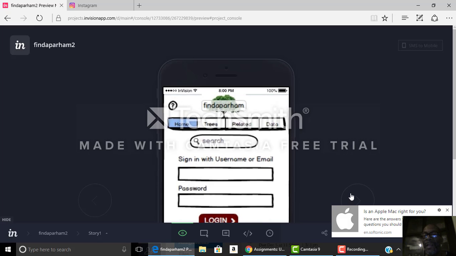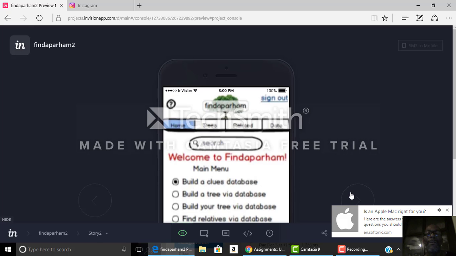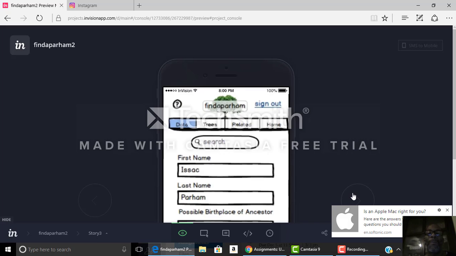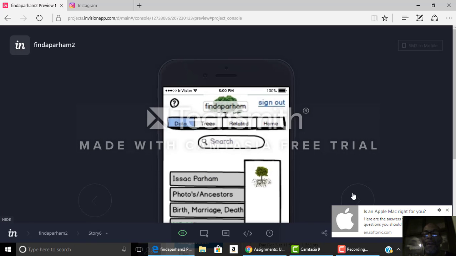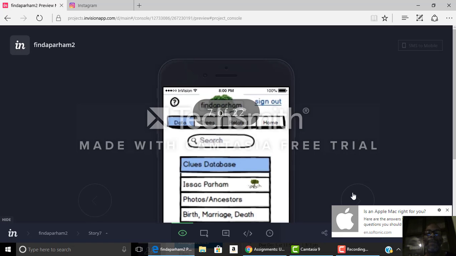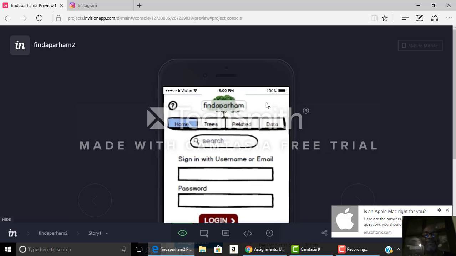And also, if you wanted to sign out, you just go up and you go further. Okay, and then you can sign out right there, and then go back to the original page.